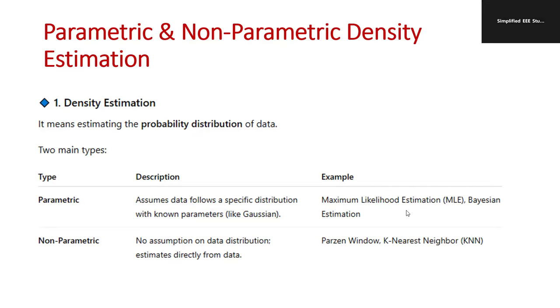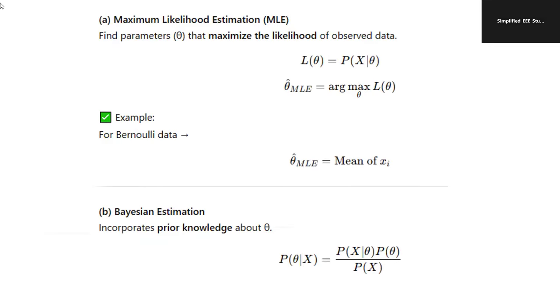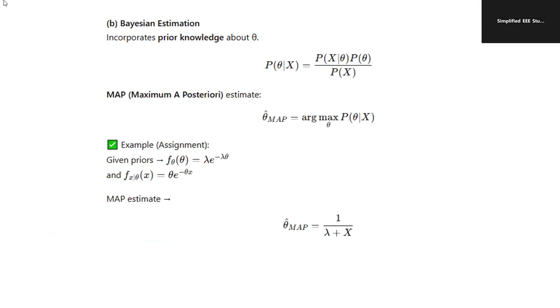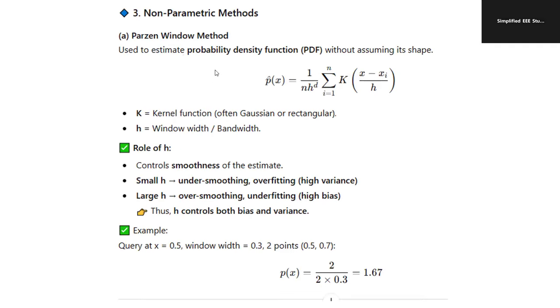For example, MLE, maximum likelihood estimation, comes under parametric distribution, whereas non-parametric estimation is Parzen window and KNN. KNN stands for K nearest neighbors. Also, these equations are very important for solving numerical examples. Bayesian estimation equation, okay, that is very important. Similarly, non-parametric methods, then the Parzen window method is most popular. Small h leads to overfitting, that means high variance. Largest h leads to over-smoothing and underfitting, high bias.